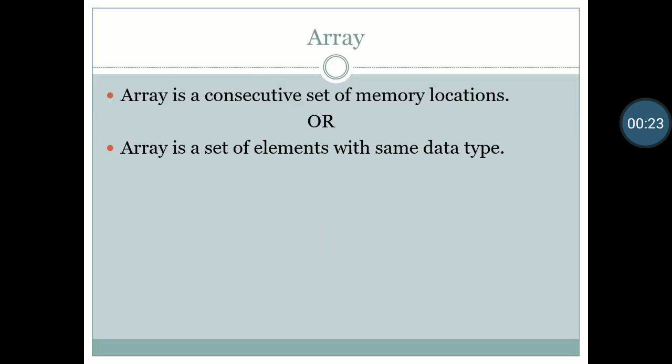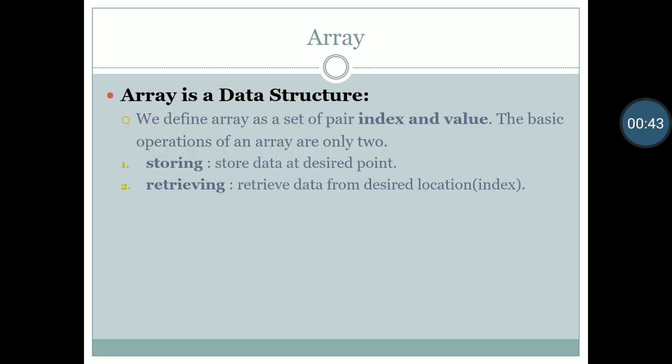So array, all of you know that the array is a bunch of variables with the same data type, or we can say array is a consecutive set of memory locations, or we can say array is a set of elements with the same data type in which it will have a linear data structure. So array is a data structure. We define array as a set of pairs of index and value. The basic operations of array are storing and retrieving.